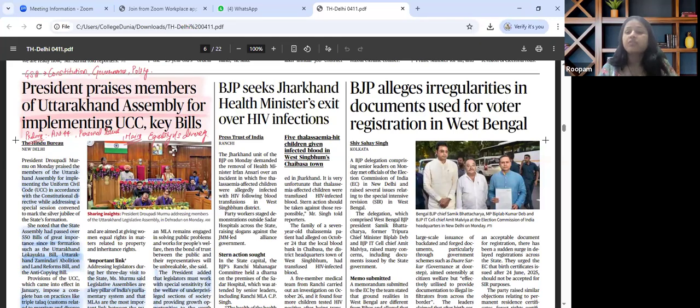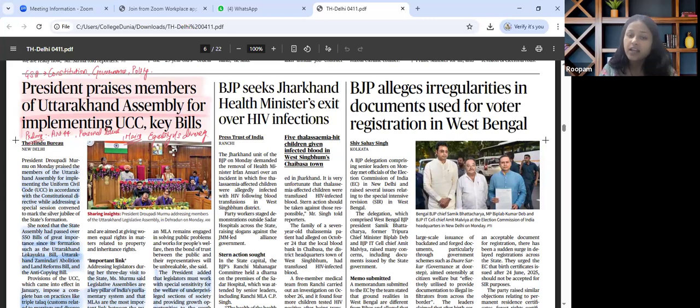For prelims perspective, we need to know about Article 44 of DPSP that ascribes states to implement UCC. What are the basics of UCC? Constitutional provision on personal laws, that is under concurrent list entry 5. Then the related cases with regard to Uniform Civil Codes, such as Shah Bano judgment of 1985, Sarla Mudgal case of 1995.